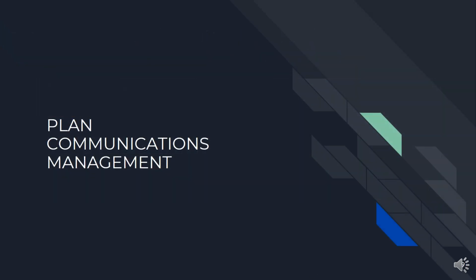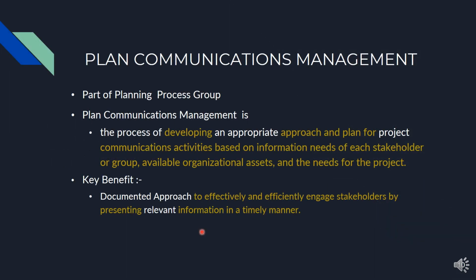So let's understand the first process of the project communication management, which is plan communications management. Keywords for understanding the plan communication management are: it develops an appropriate approach and plan for the project communication activities based on stakeholders' needs, available organizational assets, and the project communication needs. Key benefits are: it is a documented approach to engage the stakeholders effectively and efficiently by presenting the information in a timely manner.